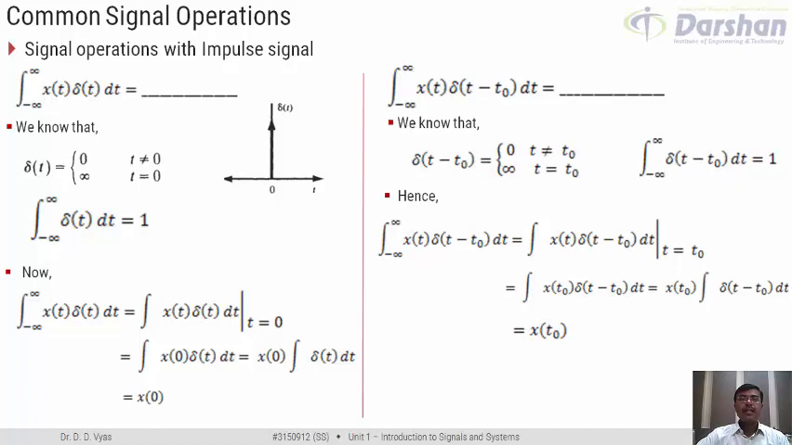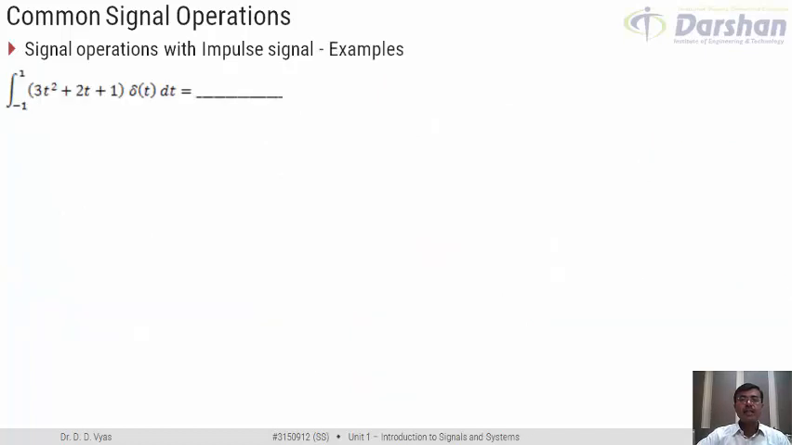Fine. Let us try to take a few more interesting examples to understand the concepts better. Here the example given is integration from minus 1 to 1. I am given some function, 3t square plus 2t plus 1, times delta t dt, and we are supposed to find the answer to this.